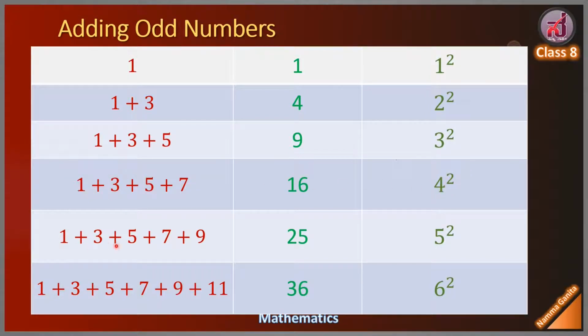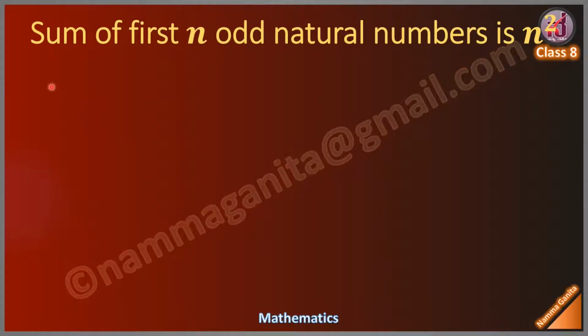Similarly, sum of 5 consecutive odd numbers is 5 square. Sum of 6 consecutive odd numbers is 6 square. In general, sum of first n odd natural numbers is n square.